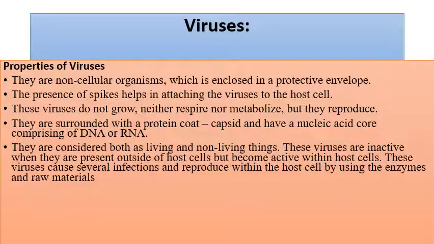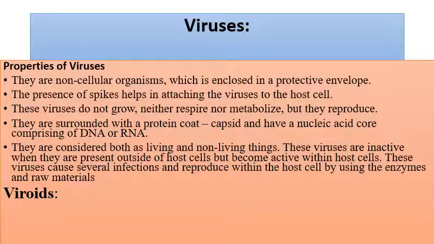They are considered both living and non-living, because outside the host body they are non-living, and whenever they get a host body they start performing as living beings, replicating themselves within the host body. They produce infections when they replicate by utilizing the enzymes and raw materials present in the body.